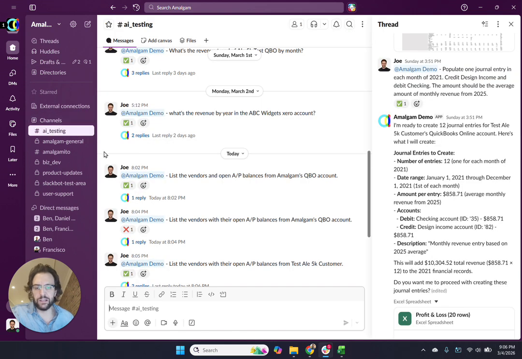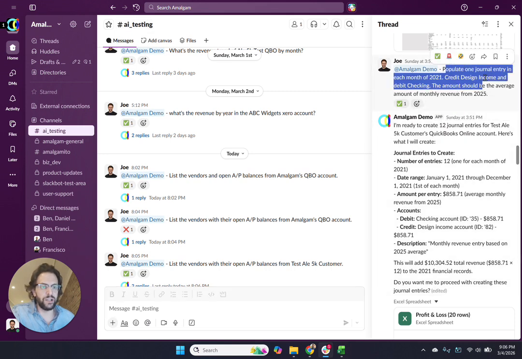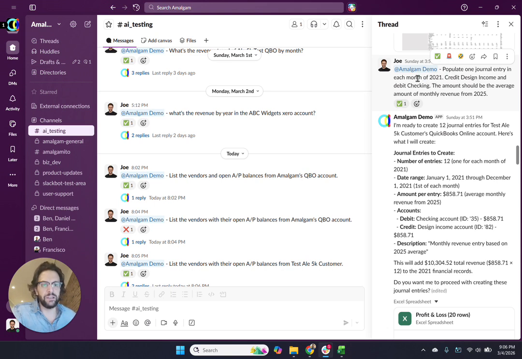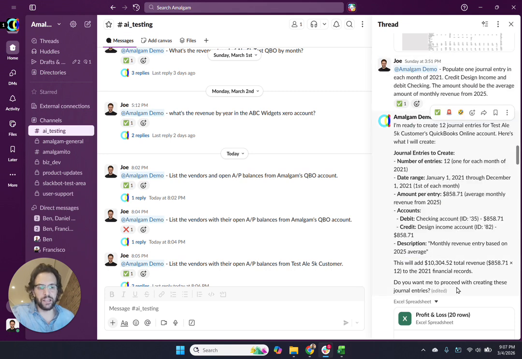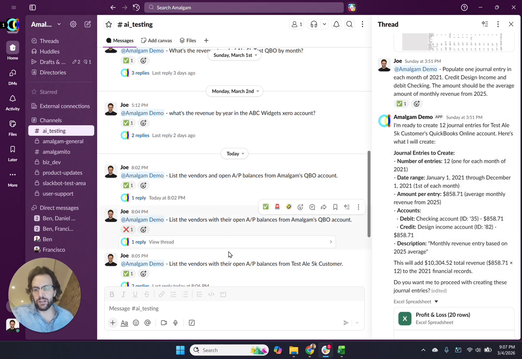So if I go to my little workshop here, my AI testing shop, you can see I've got a prompt where I'm telling it to create a journal entry for each month of 21, income, checking, debit, credit. But it's actually doing a calculation here too. It's saying take the average amount of revenue from 2025. It gives me a summary right here and asks me to confirm. And I hit, yep, confirm, load those guys up. And so there's all kinds of stuff we can do.